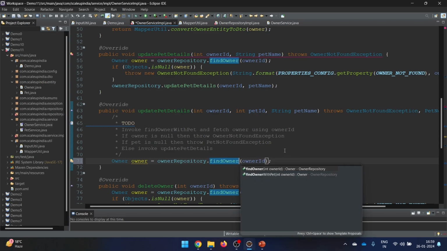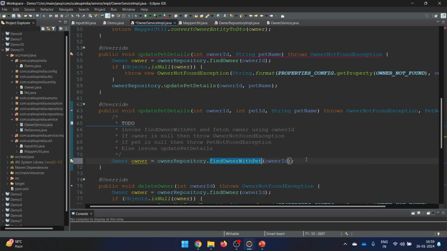Let's see if we have this method. Yeah, this is the particular method which we need to call, owner with pet. This is something very important. Here there are chances of mistake: you use the other method, you don't get any pet, and then some different error will come. So this is the number one thing which we have done, fetch owner using owner ID. Okay, this particular part we have completed.